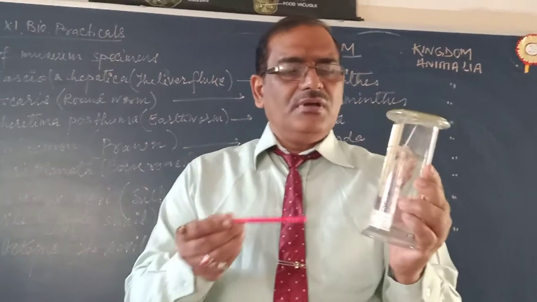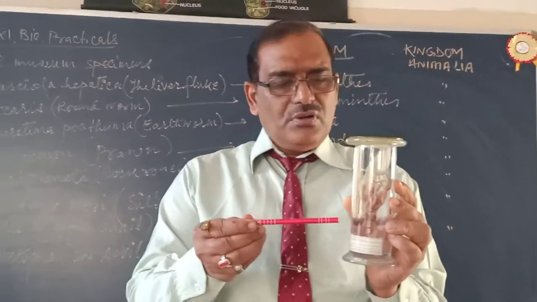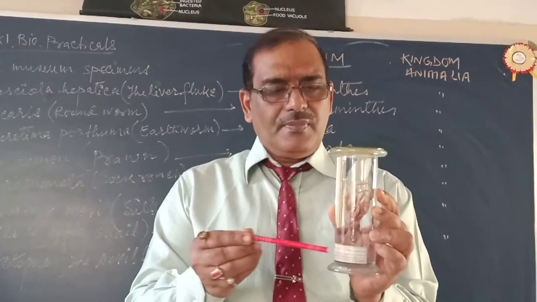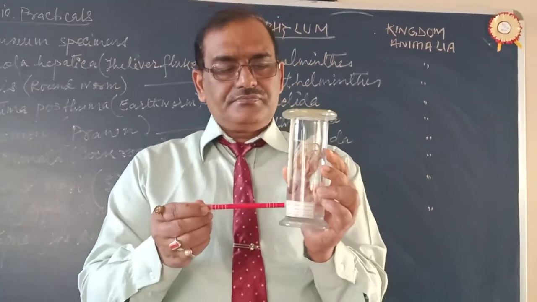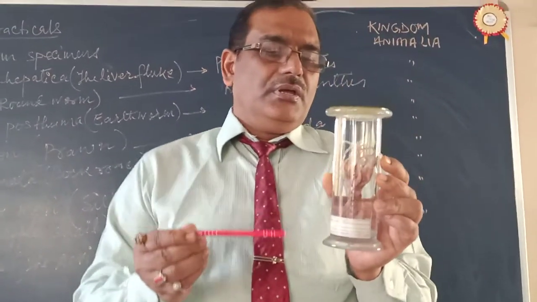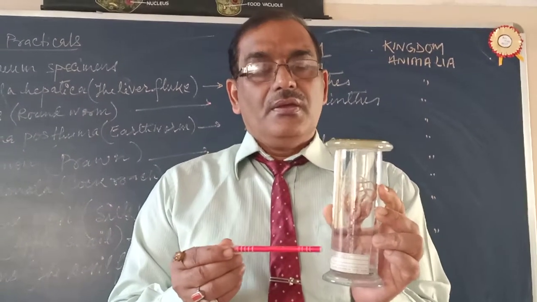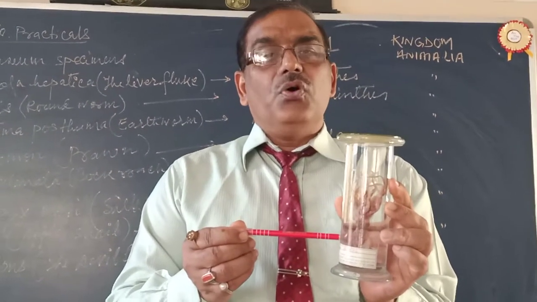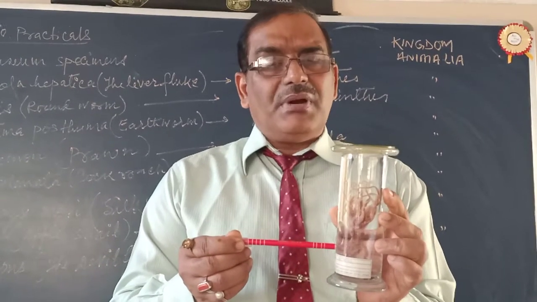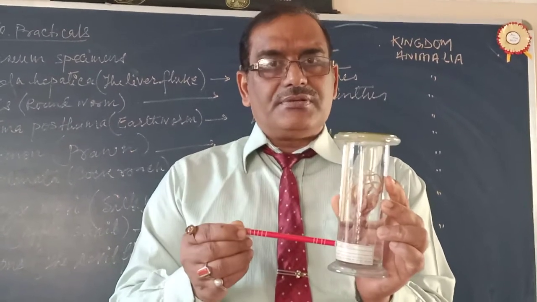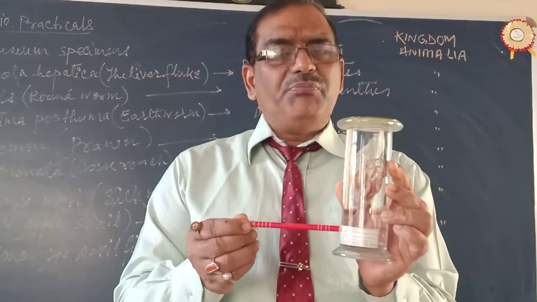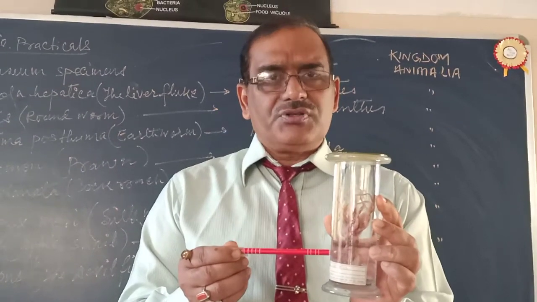Now the next one is respiratory organs. Here in this case the mantle is there, but there is no shell. Shell is absent. Now one important point: what about the blood vascular system?